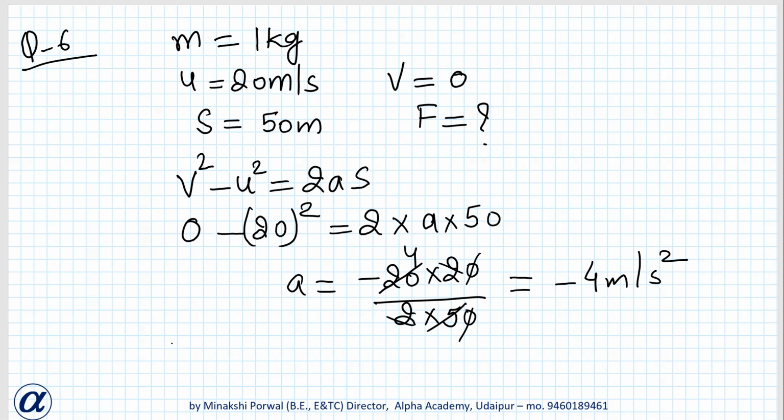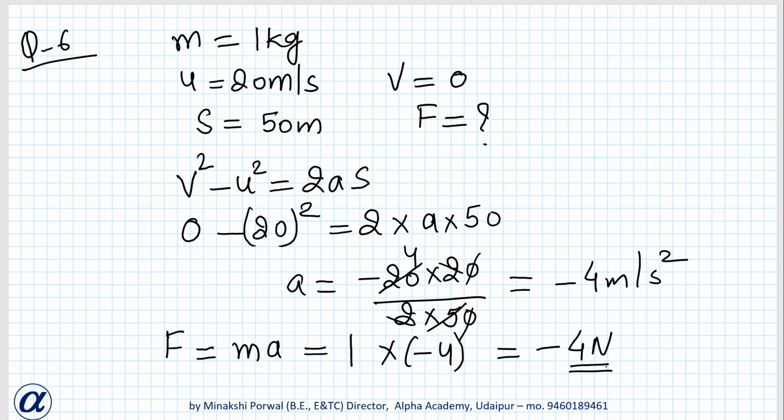Now force is equal to mass into acceleration. Mass is 1 kg, acceleration is minus 4 meter per second square, that is equal to minus 4 Newton. This minus sign shows that it is force of friction. Okay, negative sign indicates that the force of friction is opposing the motion of the ball.